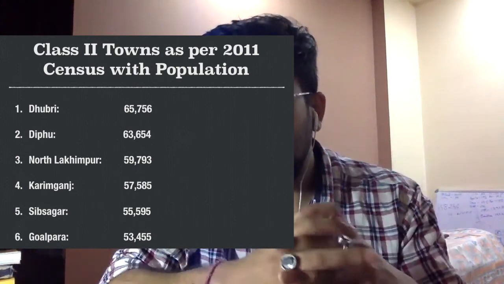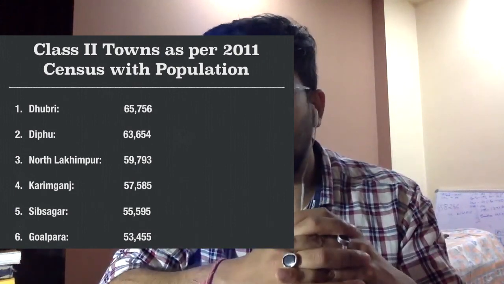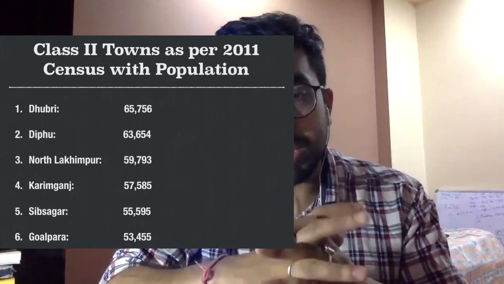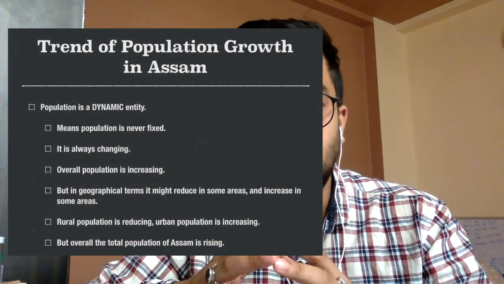Because in the 2011 census the population of Dhubri was 65,756. So I see that it is more than 50,000 but it is less than 1 lakh. Next important topic for examination in this chapter of our syllabus is called the trend of population growth, right?